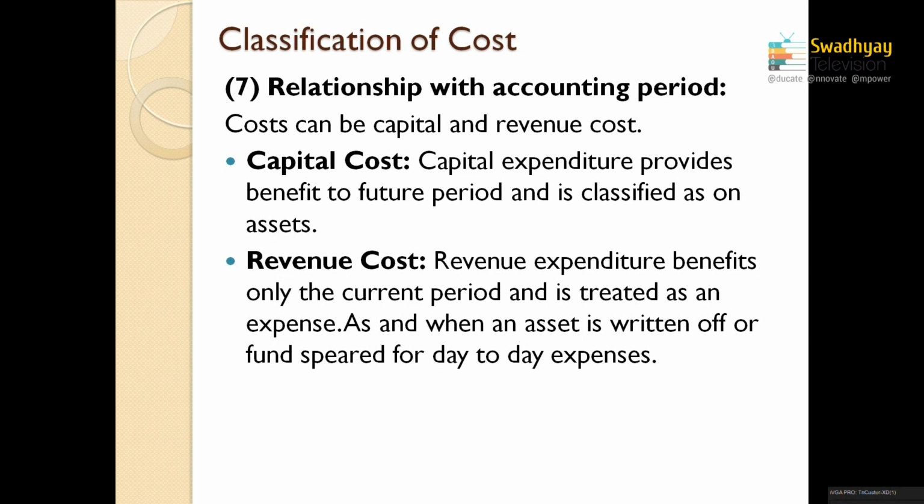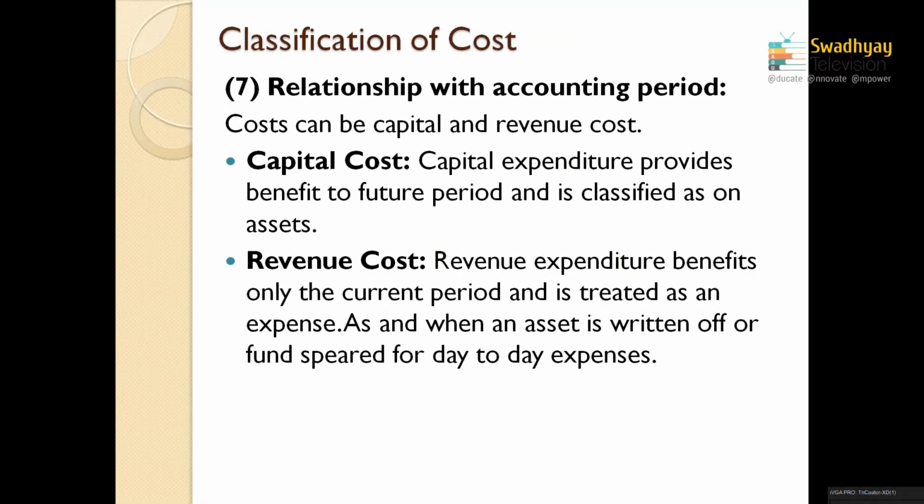Next is the relationship with the accounting period. It is actually divided into two parts. One is capital cost and the other one is revenue cost. What is capital cost? Capital cost means any amount of expenditure incurred for a long period of time as well as a huge amount. It means the expenditures which benefit for a long period are considered capital expenditure.